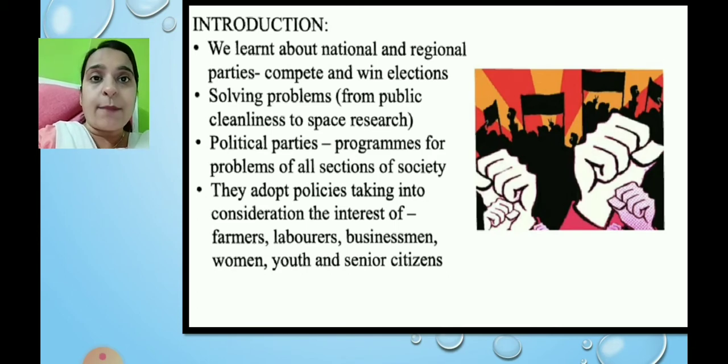Whatever the programs of the political parties are, they have to be for all sections of society. So they have to adopt policies taking into consideration the interest of farmers, laborers, businessmen, youth, women and senior citizens. They have to work for everybody. Everybody's problems they have to take into consideration. They cannot work only on one issue. They have to take into consideration the interest of everyone.